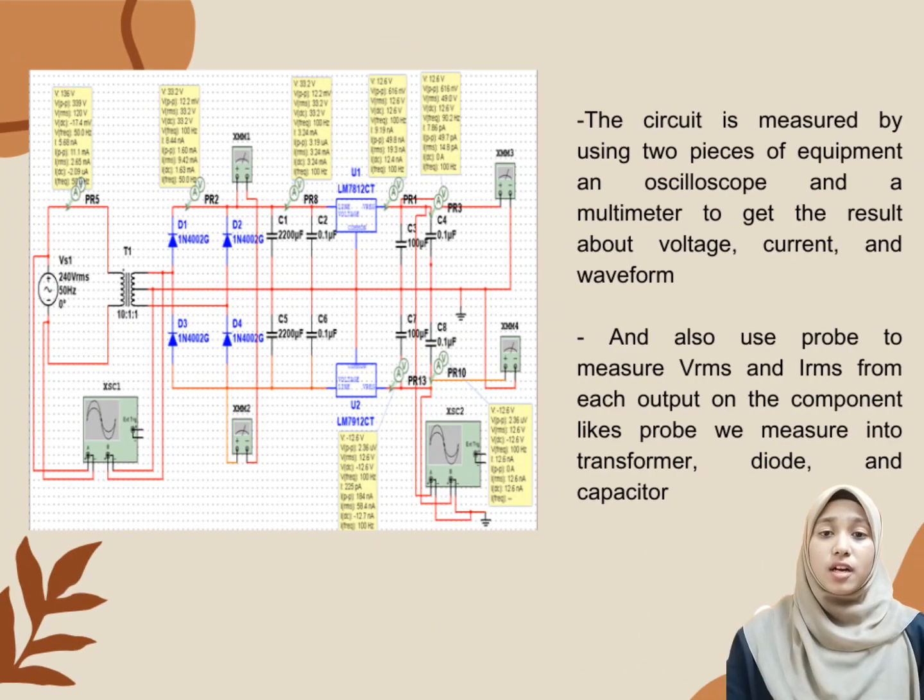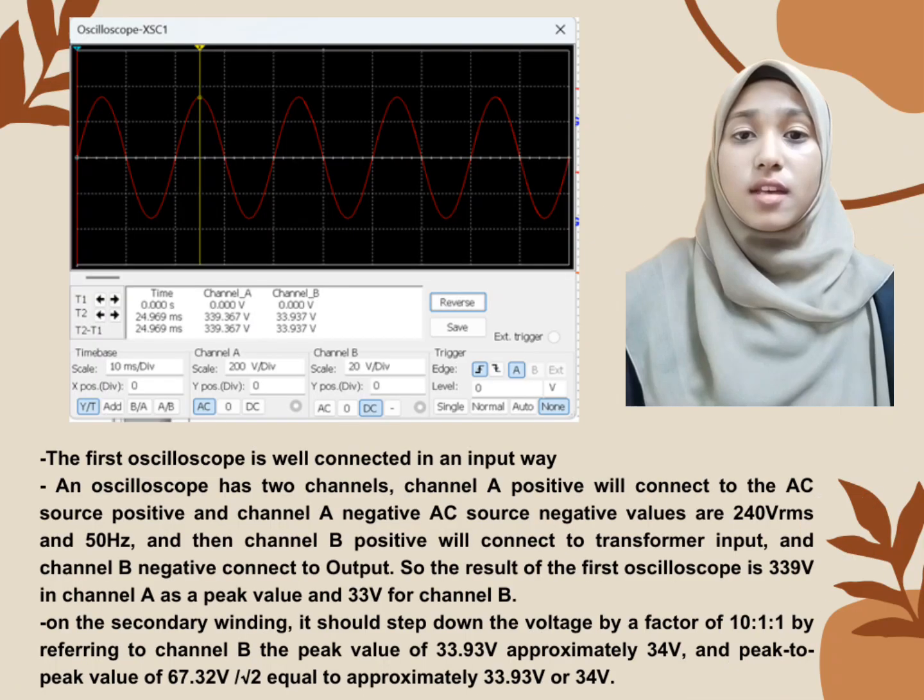The next part is about how we measure the circuit. We measure the circuit using two pieces of equipment. First, the oscilloscope and multimeter to get the result about voltage, current and sinusoidal waveform. And also, we measure by using a probe to get the VRMS and IRMS for each output of components like diode, capacitor and transformer.